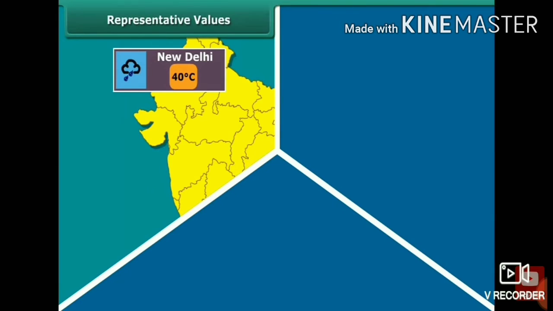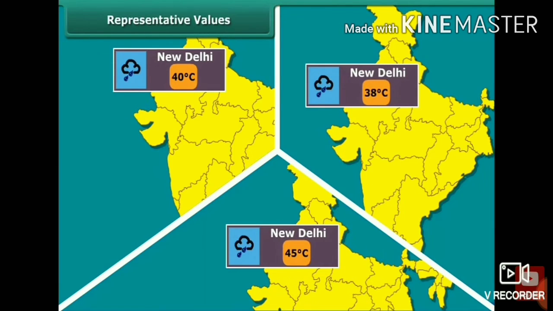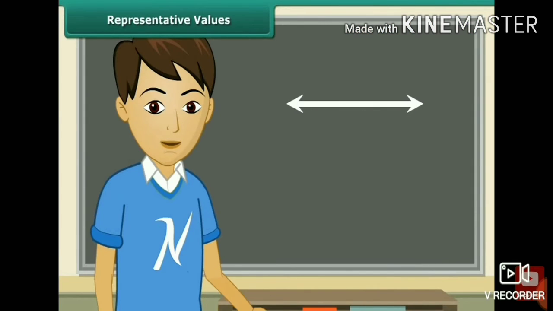So see here, they have represented some temperatures in the city, right? Sometimes it is 40 degrees Celsius, sometimes 38 degrees Celsius, and sometimes 45 degrees Celsius. This is representing the values.